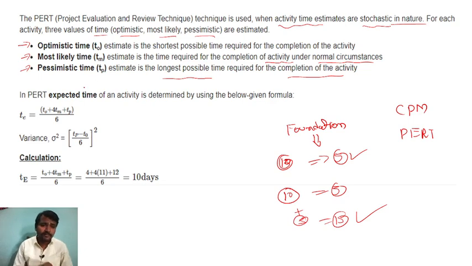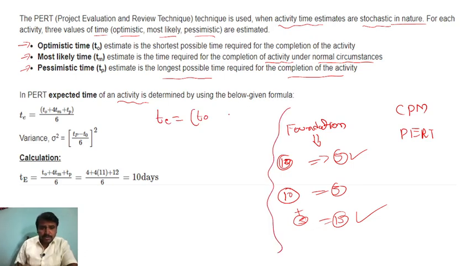So what is the formula? The expected time of an activity is determined by, I will write the formula here so that it is visible for all of you: TE is equal to (T naught plus 4 Tm plus Tp) divided by 6.